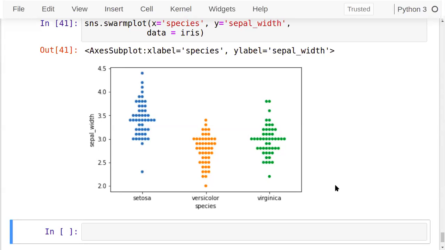You can see this is completely separated. Now you can identify how many elements are there within a specific range. Here the highest number of elements are there, you can see around 3.0 in Virginica. And if you count all the points here, they are 150. Fine. This is a swarm plot.